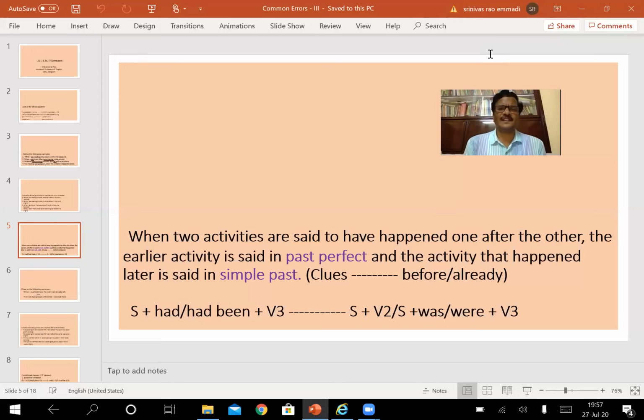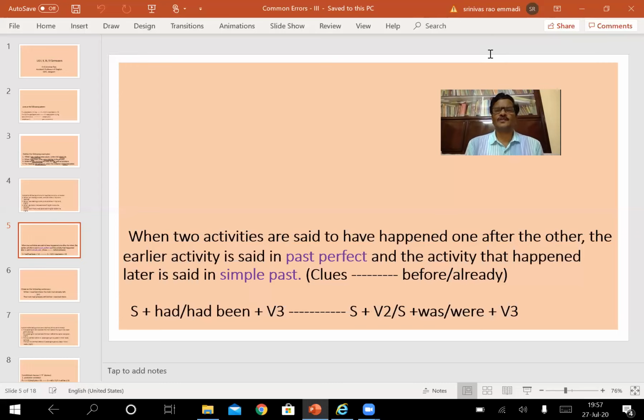Even in the first clause also. So the past perfect tense and simple past tense are jointly taken on a number of occasions. Remember, I repeat it again: when two activities happened one after the other, the activity that happened first is to be written in past perfect tense, whereas the activity that happened later is written in simple past tense.